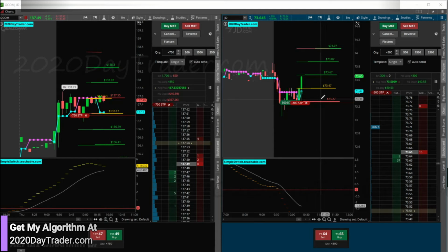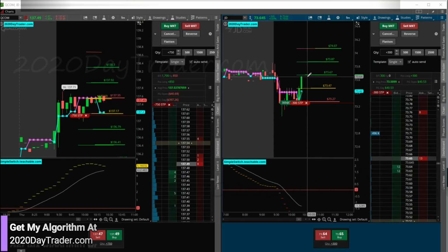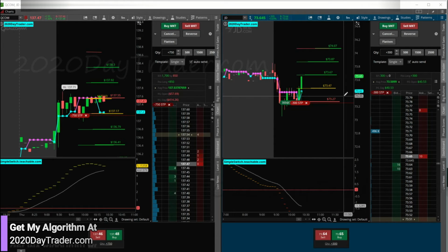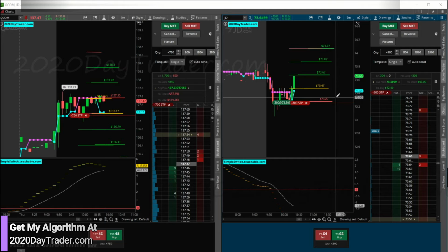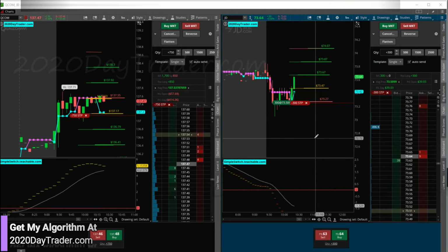All right, so JD's about to get through the target. Man, I wish I could have full size on JD. Look, I'm going to get 40 bucks instead of like 500. That's what happens, you know, the buying power. It's part of your risk management strategy. I'm failing there a little bit. I got a little more in my portfolio than I can afford.